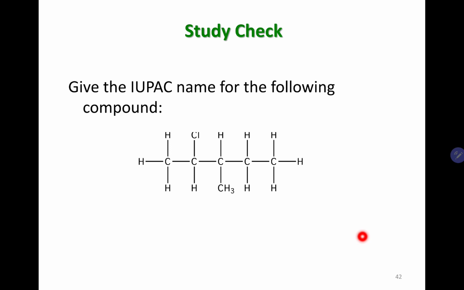All right, let's try to name this compound. Let's do this study check. In here, let's find the longest continuous chain, which is this one right here. Why? Because it has 5 carbons continuously. So that is your longest continuous chain. Once you have the parent, you write the name of the parent. So it is pentane.